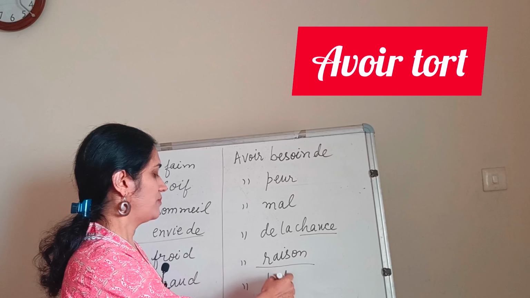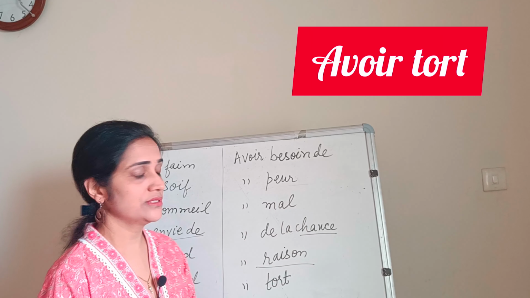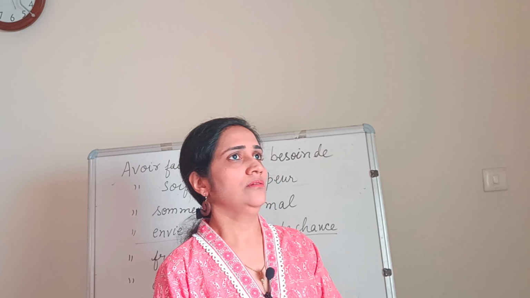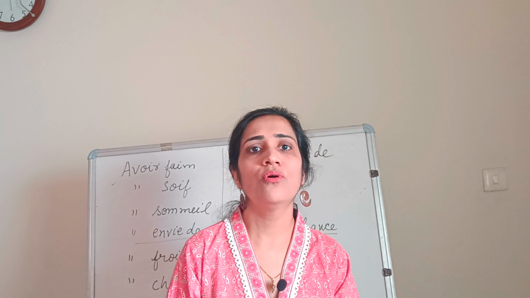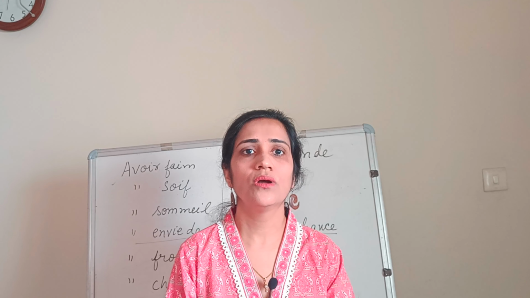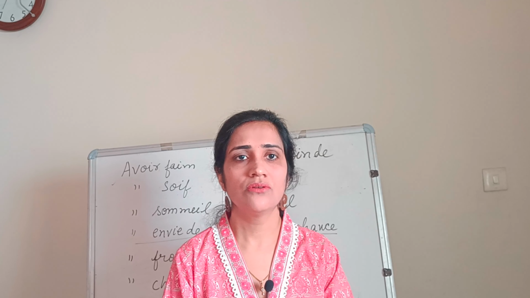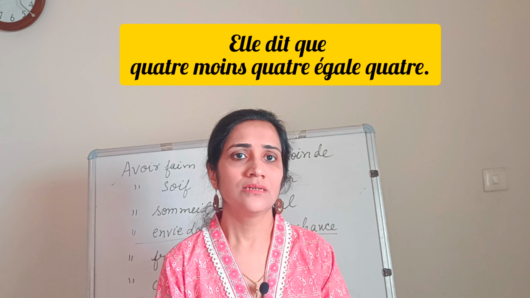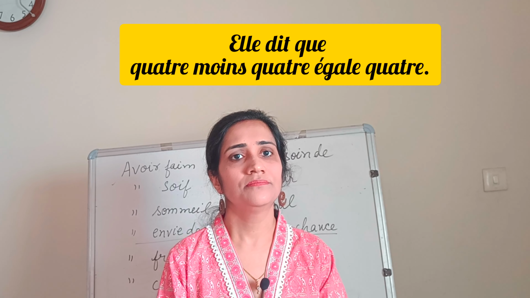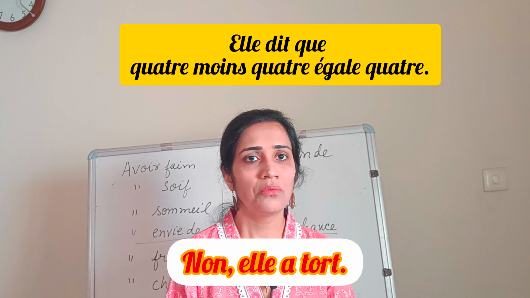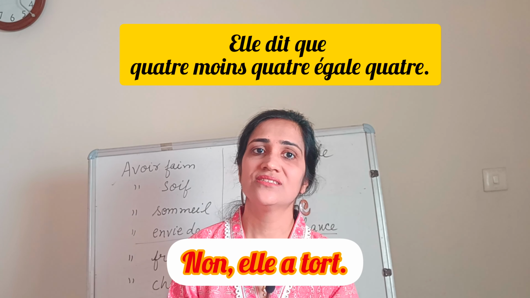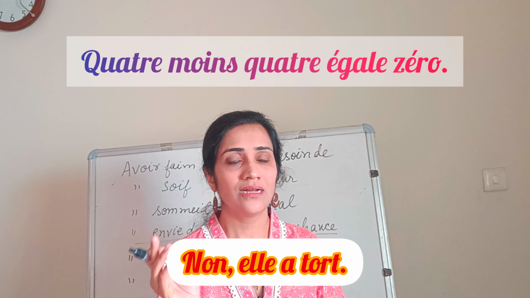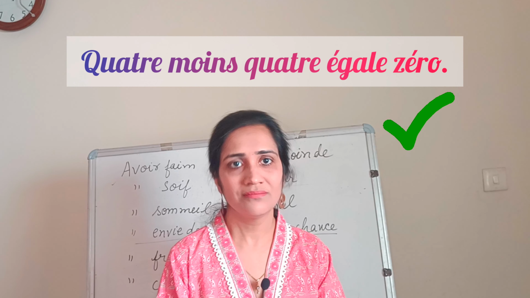So the exact opposite is avoir tort. Notice we are not pronouncing this T, as T is a final consonant. So avoir tort, to be wrong. She says 4 minus 4 is equal to 4. No, she is wrong. So elle dit que 4 moins 4 égale 4. No, elle a tort. She is wrong. Elle a tort. She is wrong. 4 moins 4 égale 0.